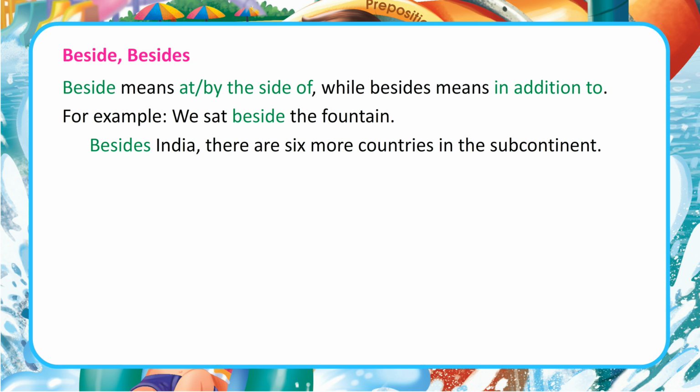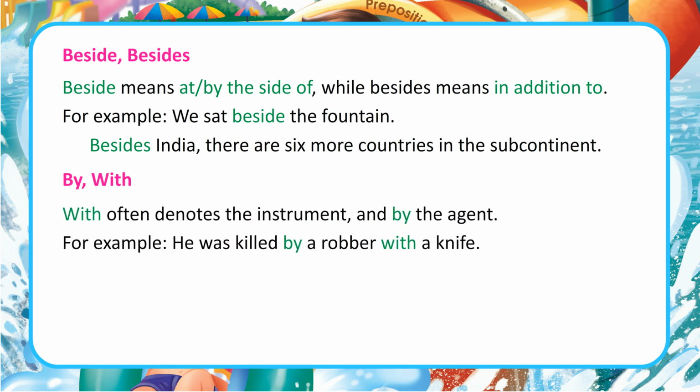Beside, besides. Beside means at or by the side of, while besides means in addition to. For example, we sat beside the fountain. Besides India, there are 6 more countries in the subcontinent. By, with. With often denotes the instrument, and by the agent.